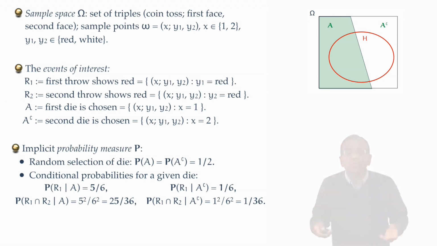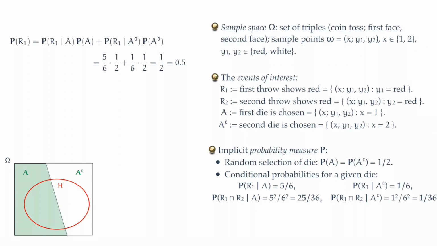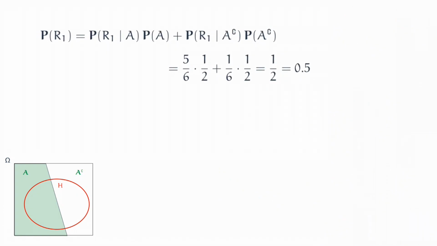And by the additivity principle, we simply write down the additivity property for conditional probabilities, and we find we have a very, very simple expression. Compute it, and we find there's a 50% chance that the first throw results in a red face. Introspection says, well, that's very natural.